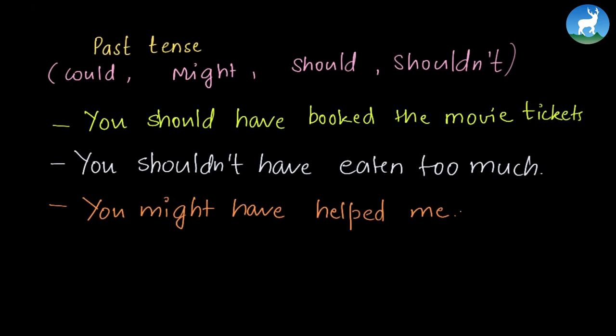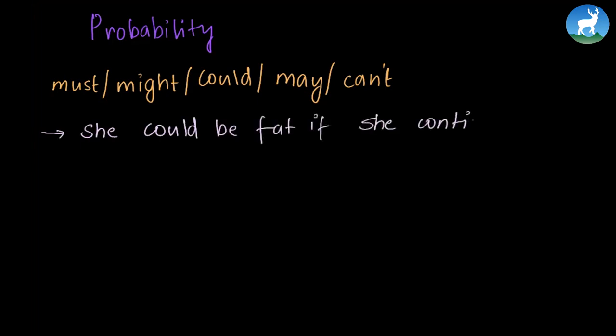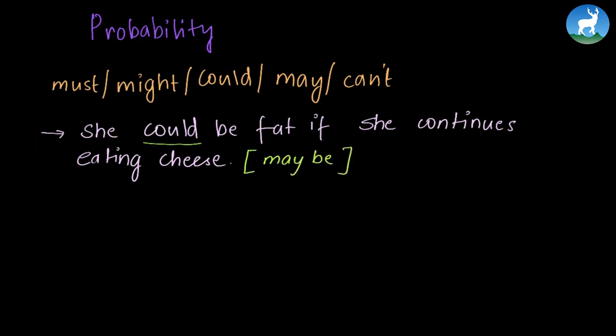Now we will go through expressing probability. Again, the verbs that we use for expressing probability: must, might, could, may, or can't. These verbs have different degrees of probability. First, using could, we say an example: she could be fat if she continues eating cheese. Here, could is used to express the probability maybe. Maybe it's just a simple probability.